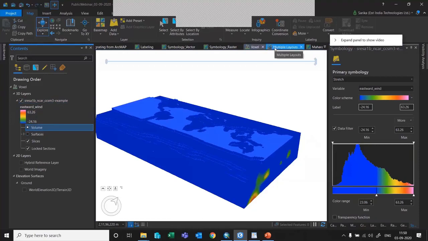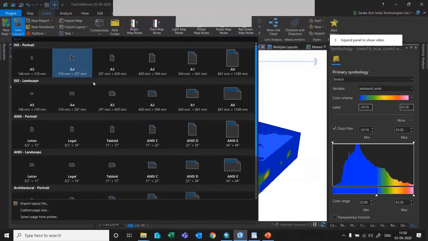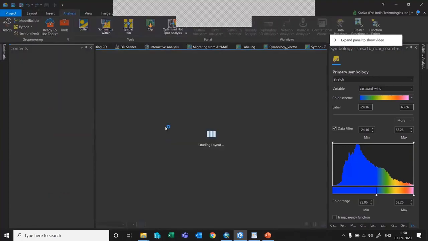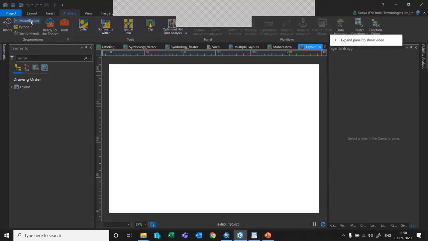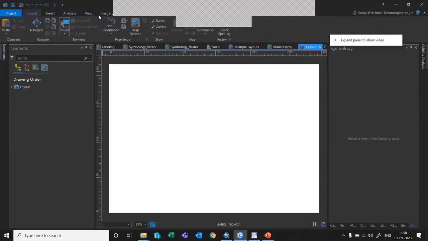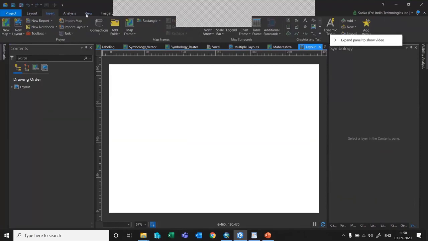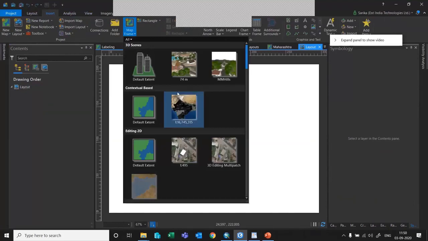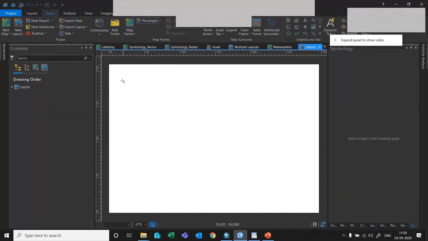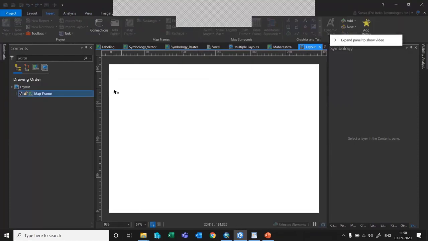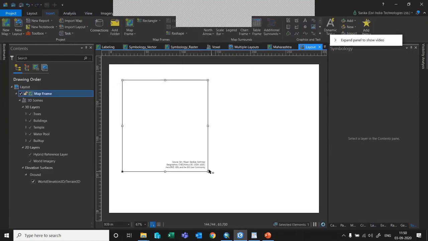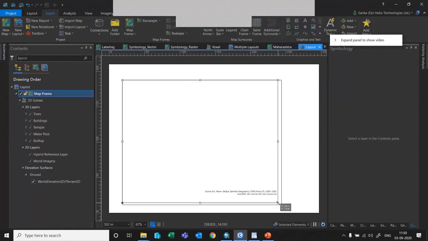And as we know, ArcGIS Pro supports multiple layers, and yes, we can do that. Just go to the Insert tab, say New Layout, and choose the layout size that you want. From the layout option and the Insert option, you get all the tools that are required for creating a map layout. You can directly add a 3D scene or a 2D map. As you can see, I'll just add the 3D data set. You can just drag and drop the map frame and it will be placed accordingly.